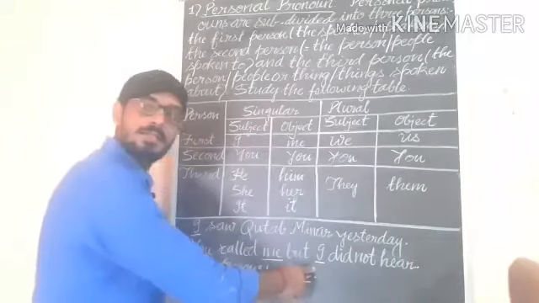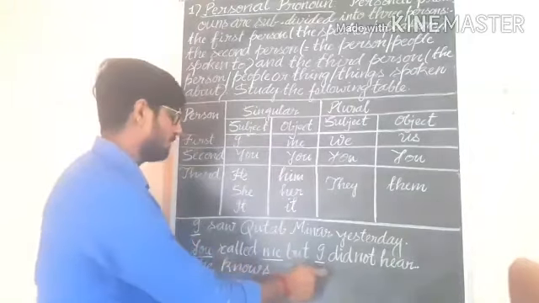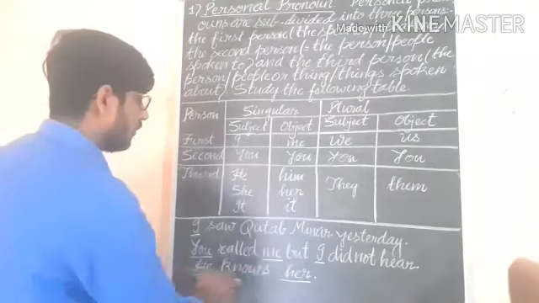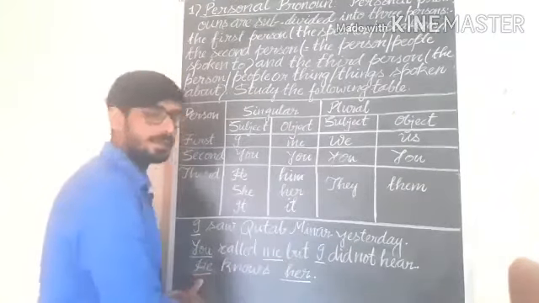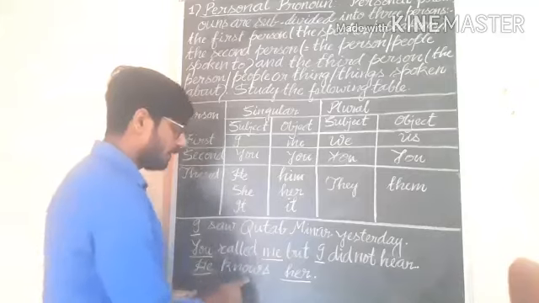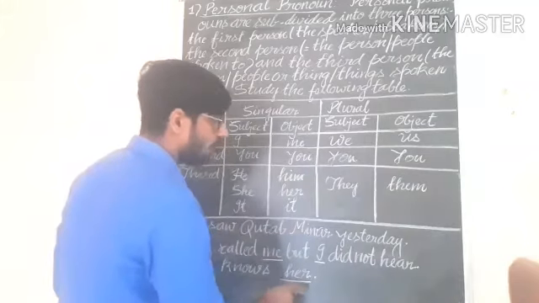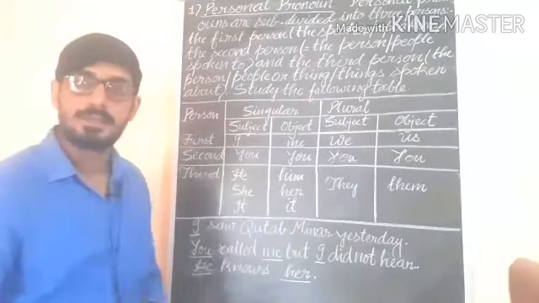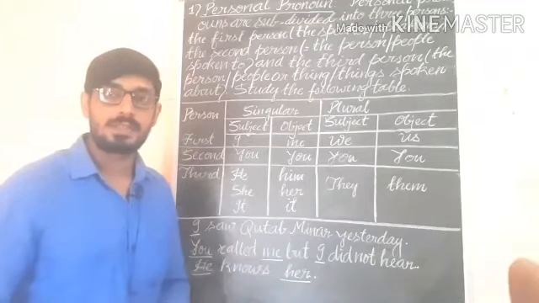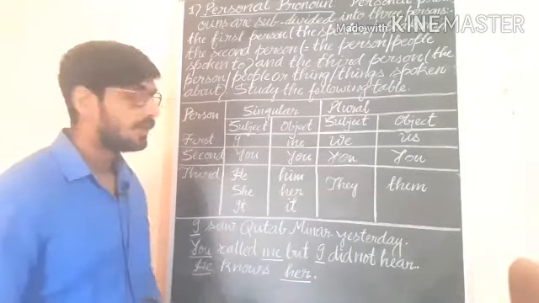I is also as a subject, working as a subject. He knows her. He is a subject, third person, knows her. Her is an object in the sentence. So you will know about it, personal pronouns. Come on the next.